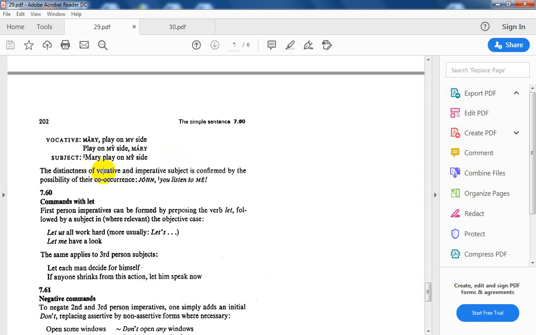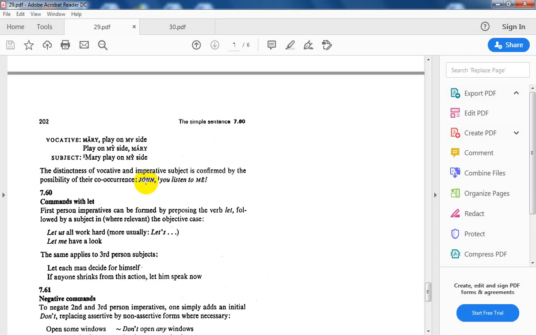The distinctness of vocative and imperative subject is confounded by the possibility of their co-occurrence. We say, John, you listen to me. Here John, and here you. You see, this is the vocative and this is the subject, the command with subject. Clear? We could say Ahmed, you listen to me. Ali, you listen to me. You see it is with tone units. This is what concerns the subject or the command with subject.